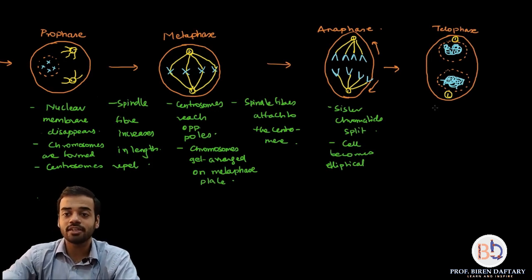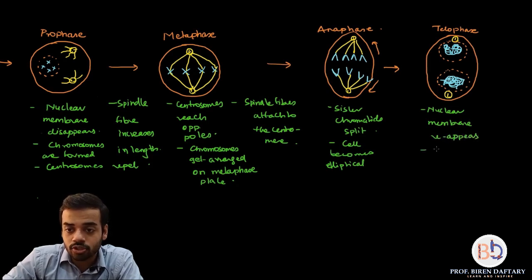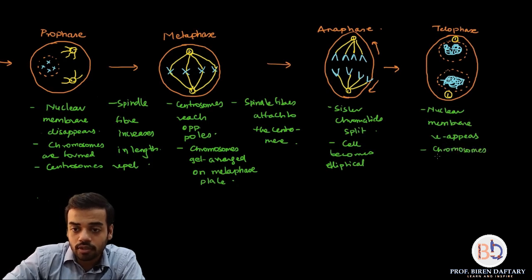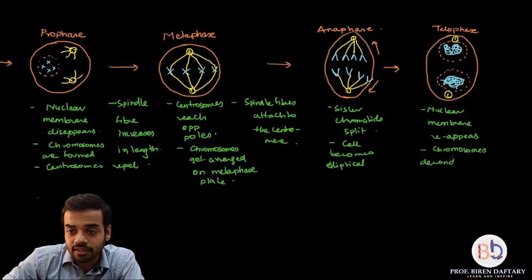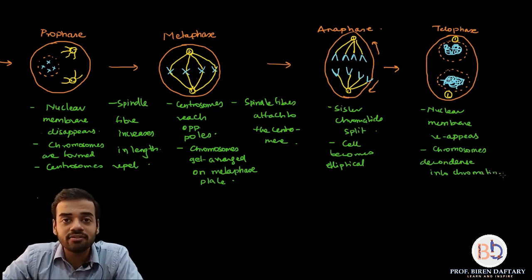Okay, now let me write down the points. What are the points in telophase? First of all, nuclear membrane reappears, correct? Next point is going to be chromosomes decondense, that is uncoil into chromatin, and that is it. These are the 2 points. So with that, the nuclear division is over.